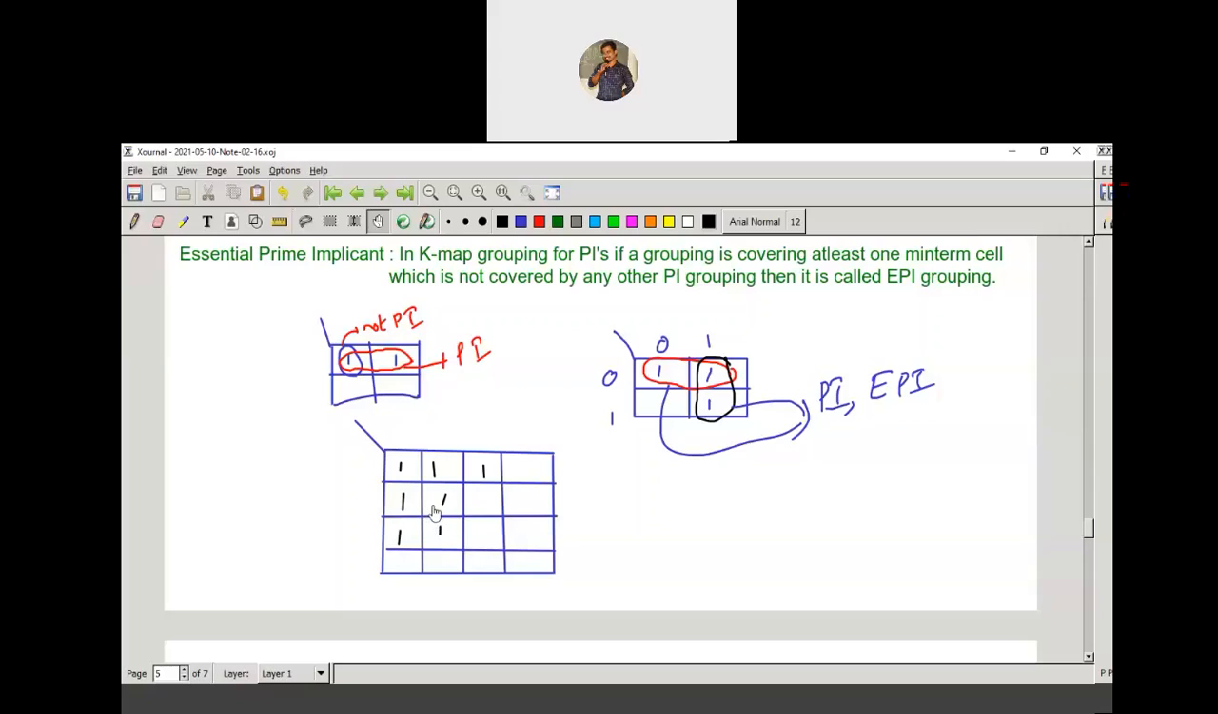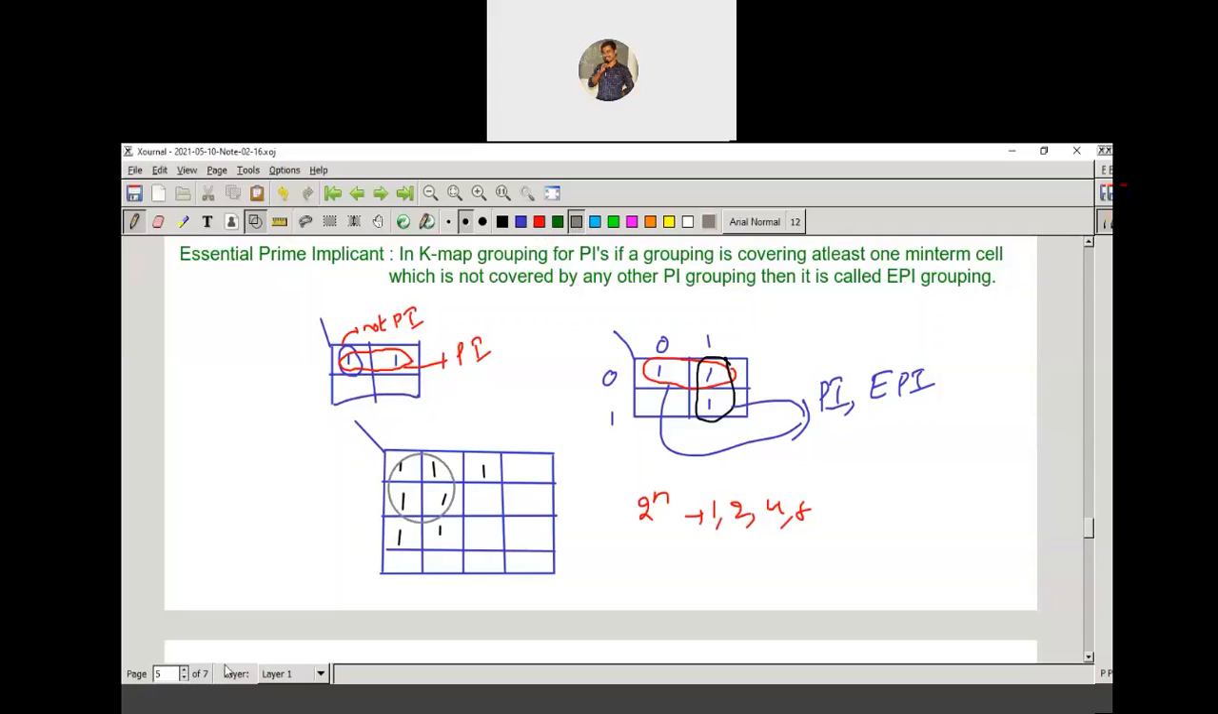So always remember that we can group only 2 power of n cells. The grouping is possible for only 2 power of n cells. That is, you can group only one cell, two cells, four cells, or eight cells. You should not group three cells or five cells like that. So here you can group a maximum of four cells. You can group these four cells.